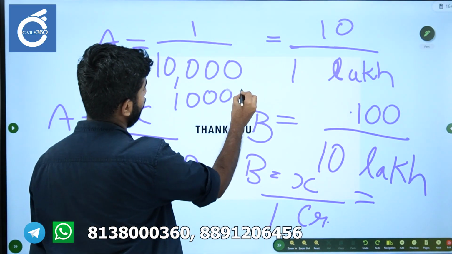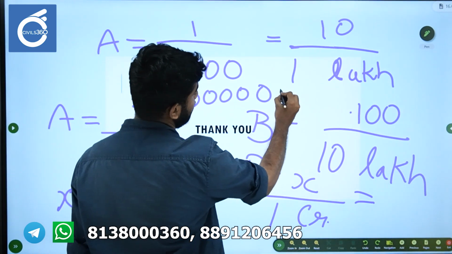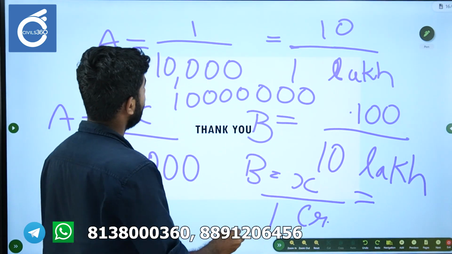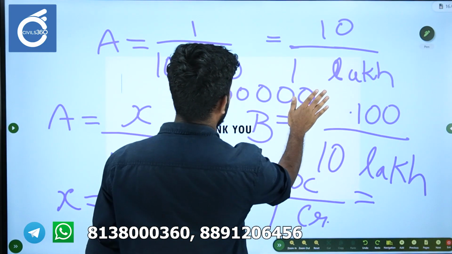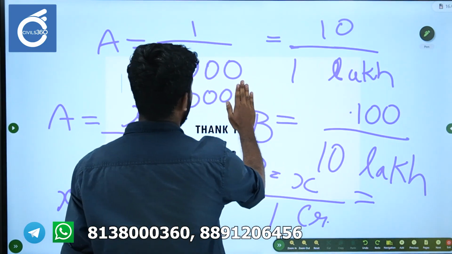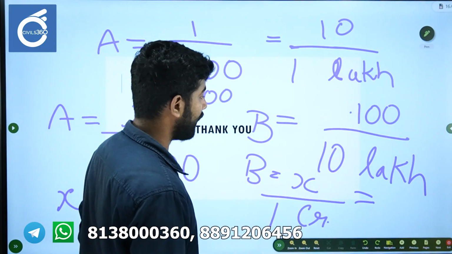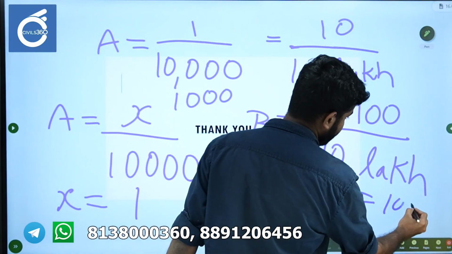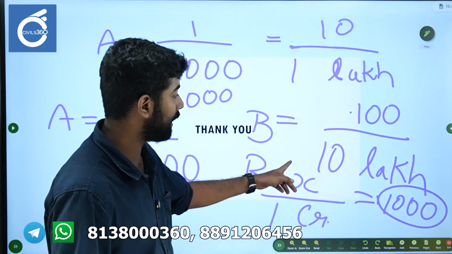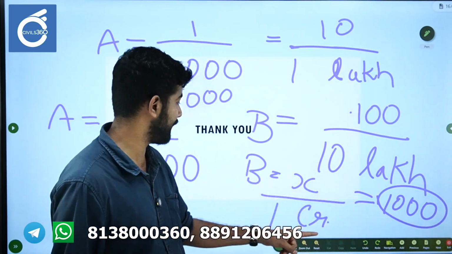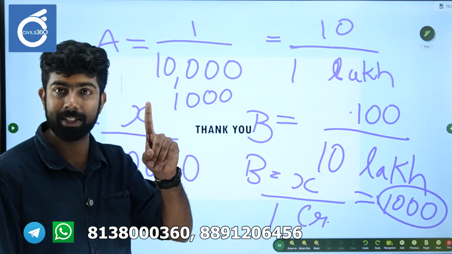1, 2, 3, 4, 5, 6, 7, so this is a crore, divided by 10,000. So 1,000 seats. We can see that B gets 1,000 seats, A gets just 1 seat.